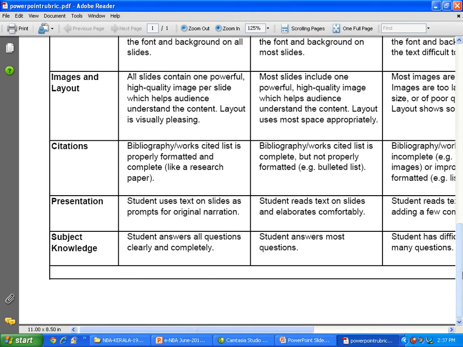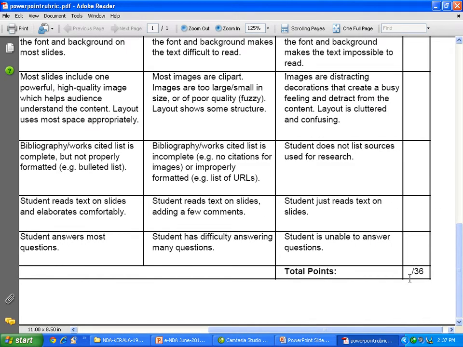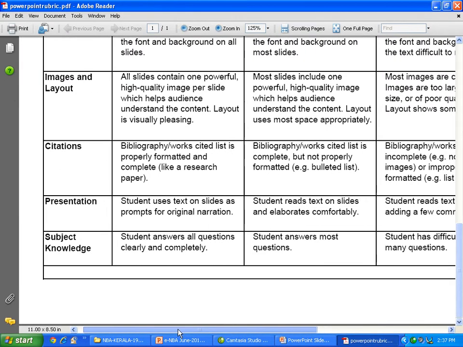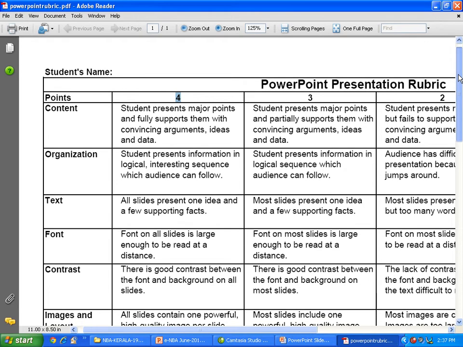So out of 36, whatever points we get, if the student does everything good in all criteria, then it is 36 out of 36. That's how we can measure. So there is clarity in the assessment that we do, and we also educate the student what we are expecting out of the PowerPoint presentations and all.